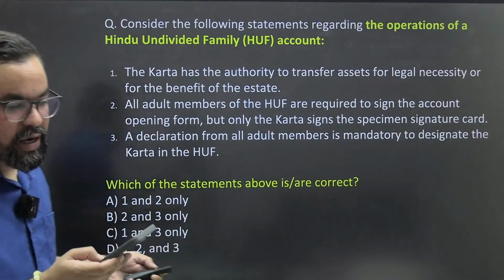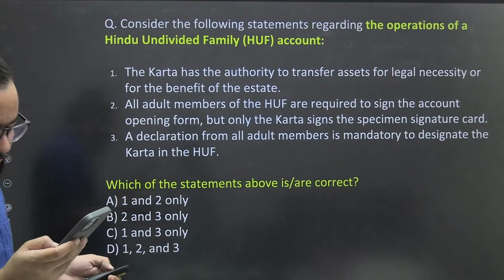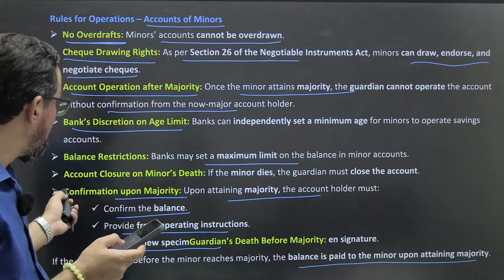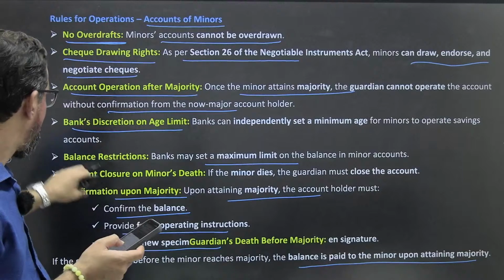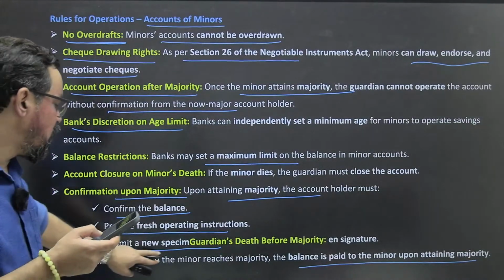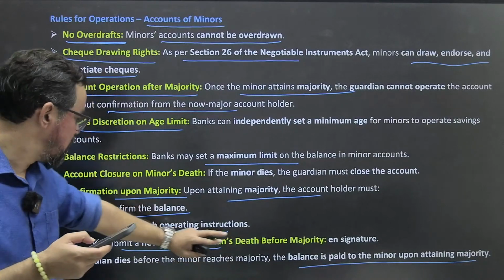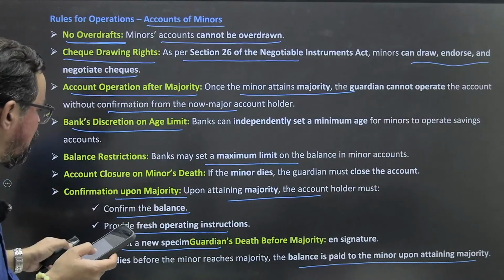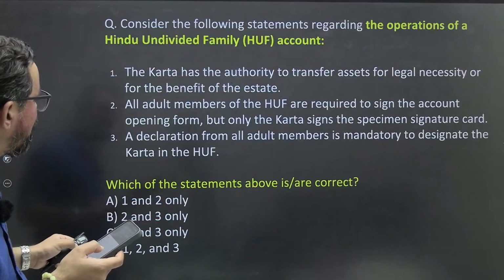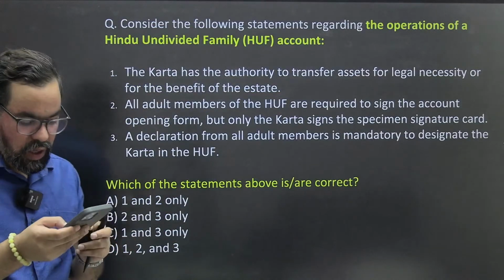Yes, so that point is covered in this particular one. Okay, Anjali ma'am, I hope you get this particular thing. So where was it, the death of the parents? Where did it go? Submit a new specimen signature on the guardian's death before the majority. There is one point somewhere that was written, right? Okay, so